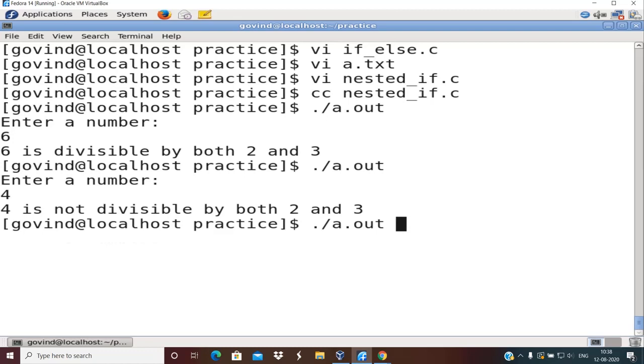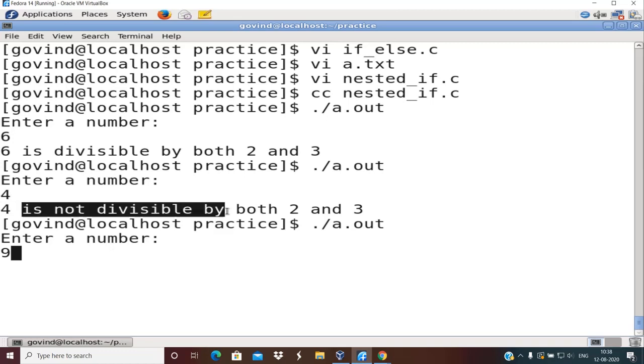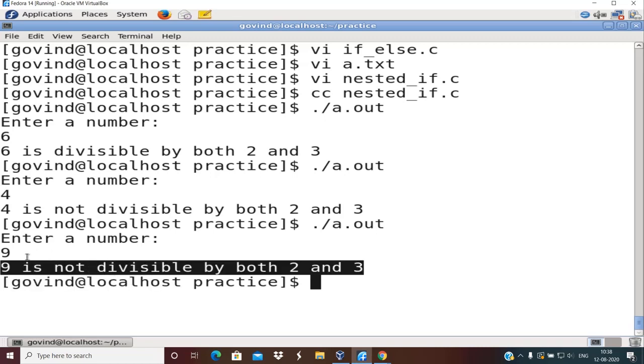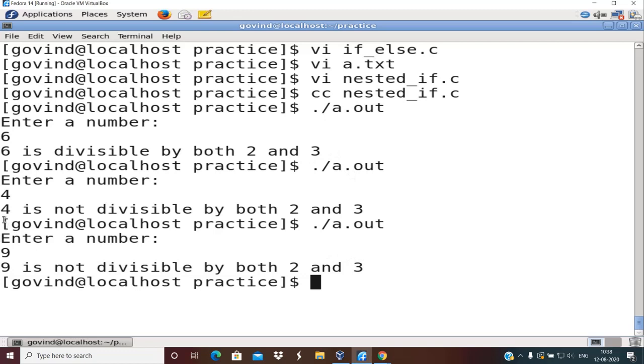Next, what if I enter a number which is divisible by 3 but not by 2? For example, 9 is a number which is divisible by 3 but not by 2. In such a scenario also, the program should display that 9 is not divisible by both 2 and 3. You can see here it still displays that the number 9 is not divisible by both 2 and 3. So by inputting 3 different sets of numbers, I am able to check whether the program is logically proper or not.